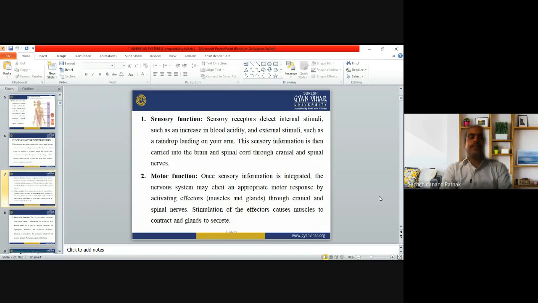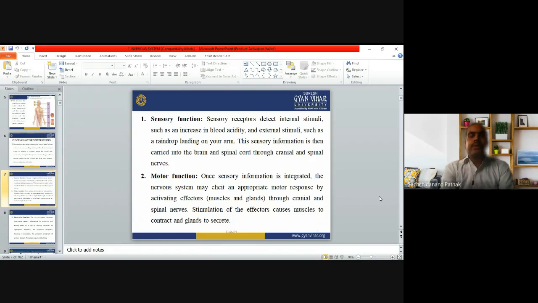For example, if there is a raindrop, when we move out and there is a raindrop on our hands, we can feel it. Because when the raindrop lands on the hand, there is a receptor, a macromolecule present on our skin, that will take the sensation and give the signals towards the brain.